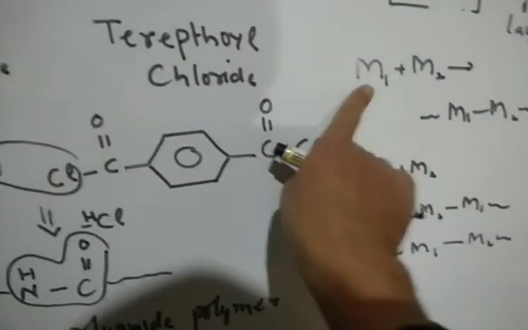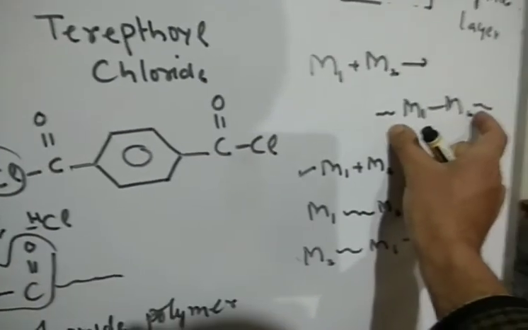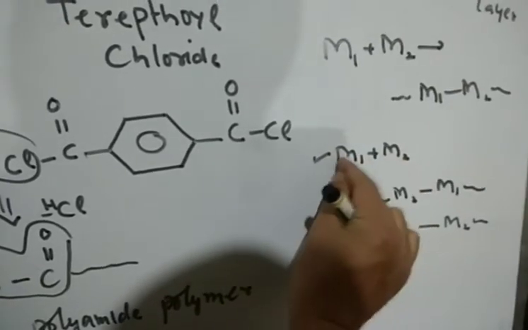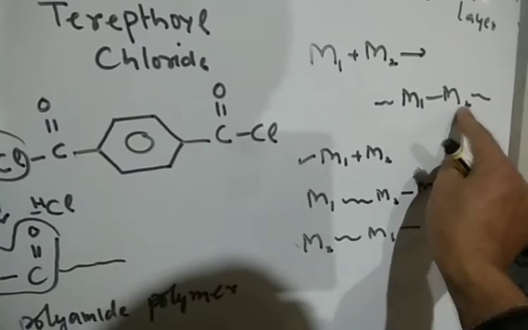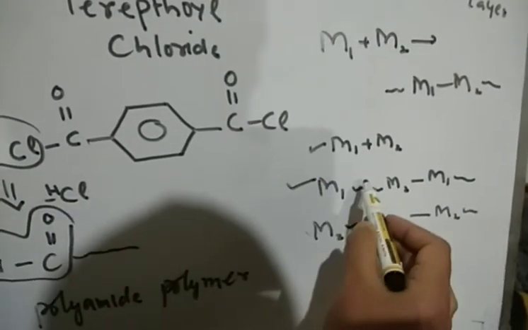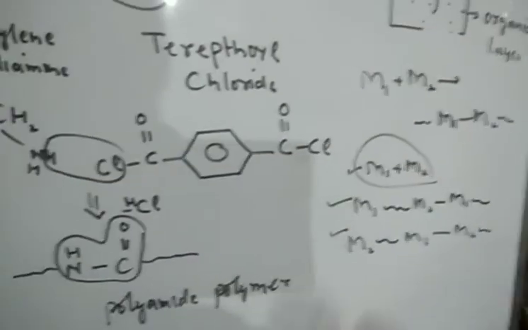तो तीन टाइप के processes now possible. Initial reaction, M1 will react with M2 to produce M1, M2. Now we have a polymer chain growing. It's a growing chain. उसके बाद जो monomers है, they can react either with this chain or they can react in between. If they react in between, that's M1, M2. Now they can react with, for example, M1 will react on this side to produce M1, M2. So the chain is growing. Our chain can grow, M2 can react here. इन दो में ये जो processes है ये, that is monomer reacting with the growing chain, they are fast compared to this. ये important question आ सकता है.